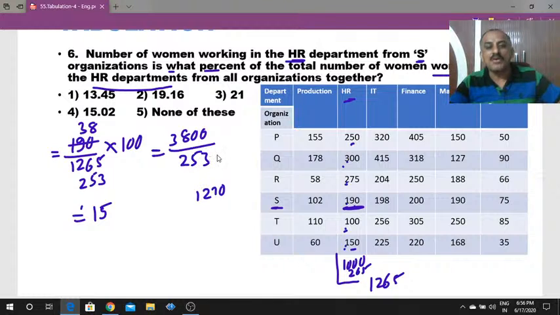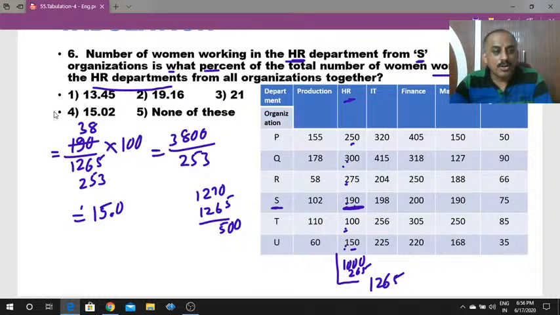2530. Half of 2530: 2 ones are 2, 2 twos are 2, 2 sixes are 6, 2 fives are... 1265. Now, what is the remainder here? The remainder is 5. Take the decimal, write 050. Again, 50 is not divisible by 253. Write 1 0. Now, one more 0. Now 253, approximately 252. So, what is your answer?